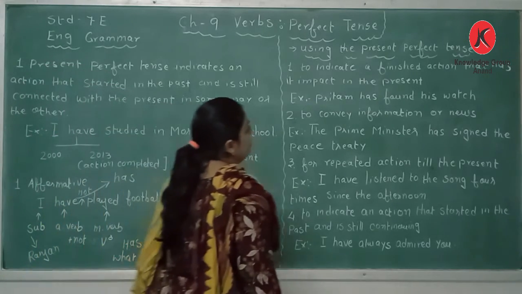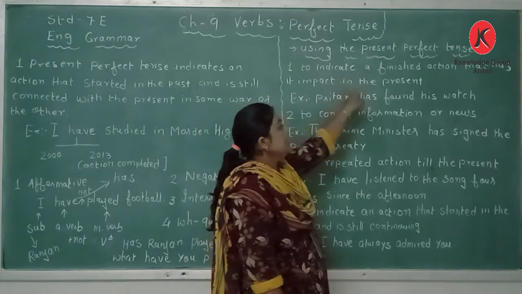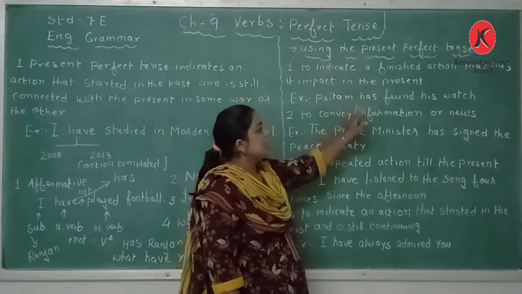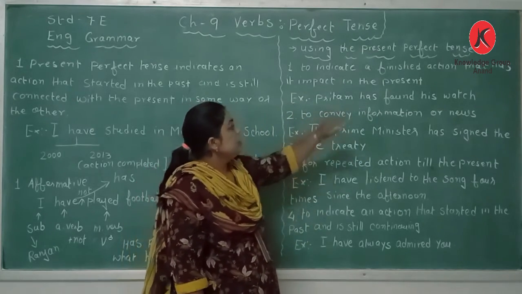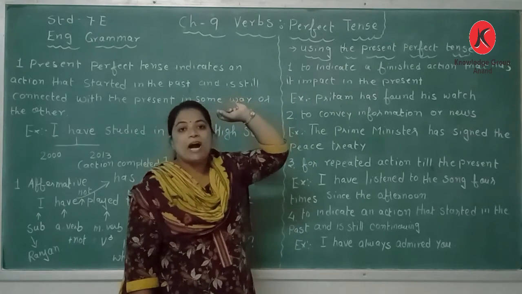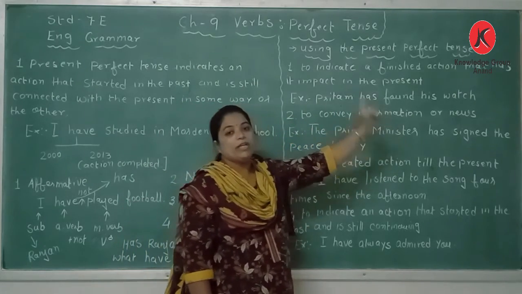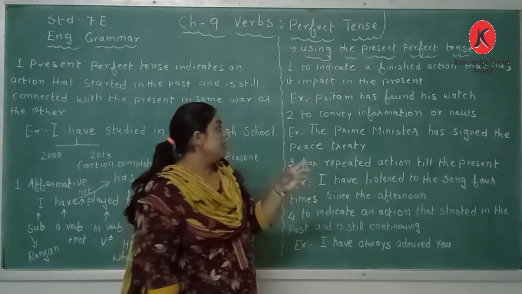To indicate a finished action that has an impact means the result of the action in the present is still remaining. For example, Pritam has found his watch. The action has finished in the past. That means in the past he had lost his watch, but at the present moment he has found it. Okay, the impact of that remains now.